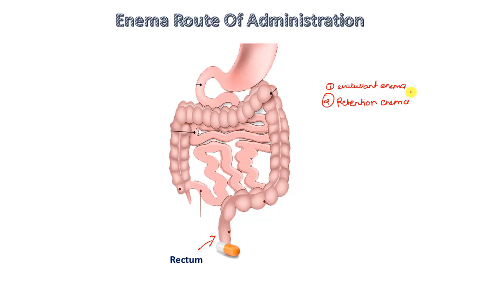So in evacuant enema we have to remove fecal matter, and in retention enema we have to retain the drug in the rectum part. So this is two types, evacuant and retention enema.